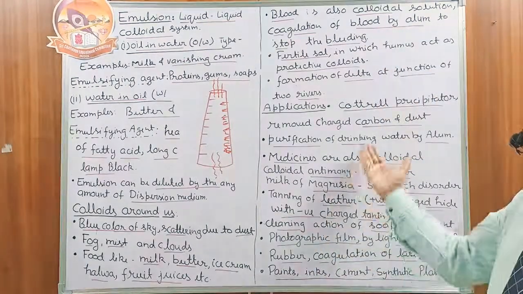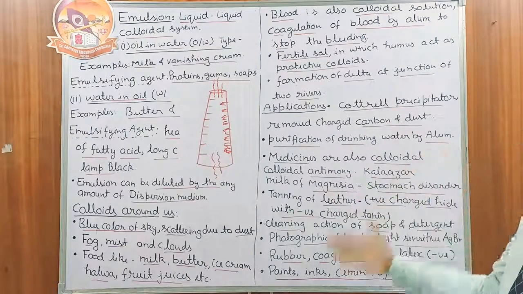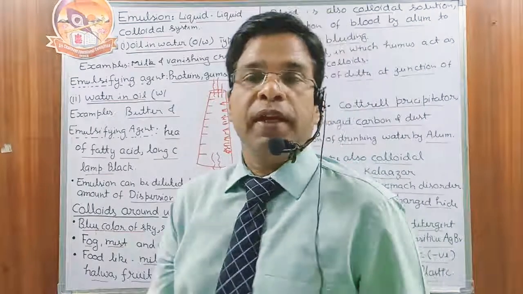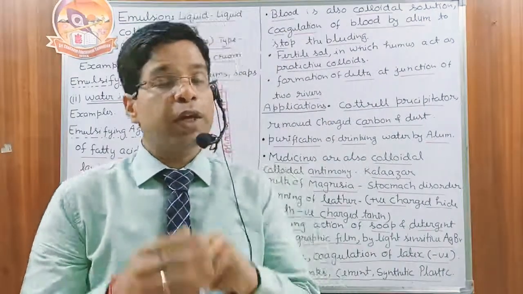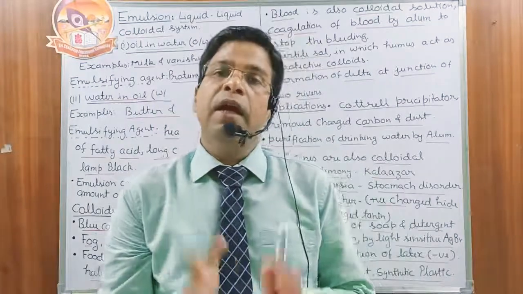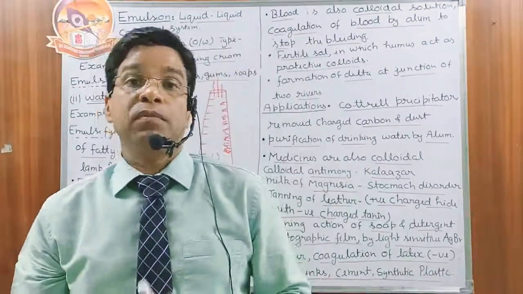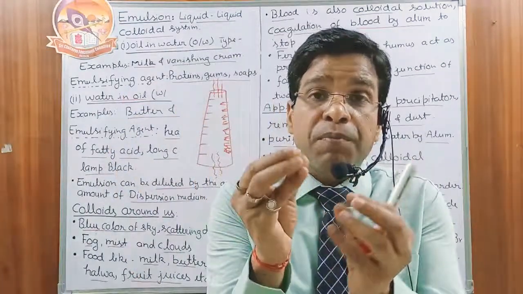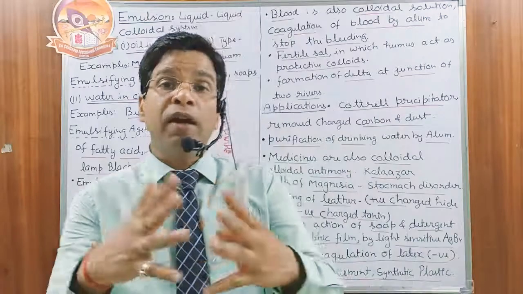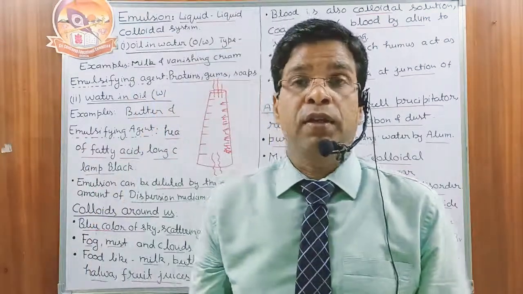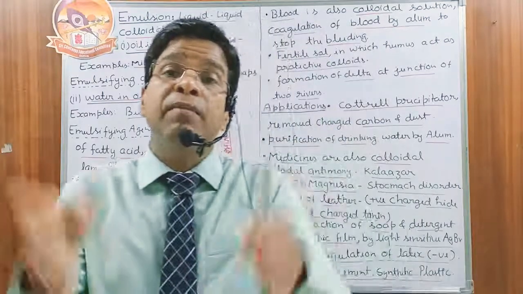Next, you see we have the purification of drinking water by alum. This experiment you can do at your home. Take normal water, okay, add the powder form of alum, mix it and leave the water for some time. After some time you will find some deposition of impurity at the bottom of the container. What is that? Actually in the water we have colloidal impurity, and alum will coagulate them,